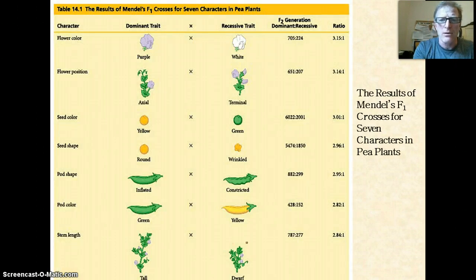So he looked at a lot of different traits. He looked at purple and white. He crossed them again. When he crossed the F1, he got close to this 3-to-1 ratio in the F2. He looked at axial versus terminal flowers, and again he got in the F2 generation close to a 3-to-1 ratio. Yellow versus green, round versus wrinkled. So this, based on the pea plant, supported this idea that yes, one trait is always dominant, but when I have a hybrid, a heterozygous individual, I'm always going to see this 3-to-1 ratio in the offspring.